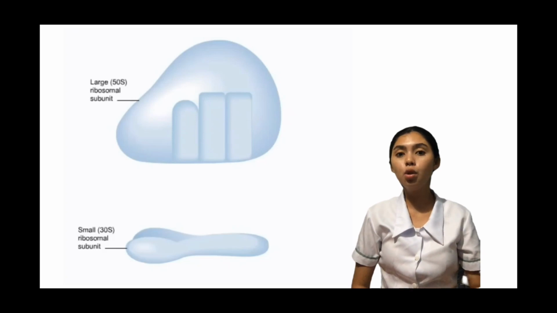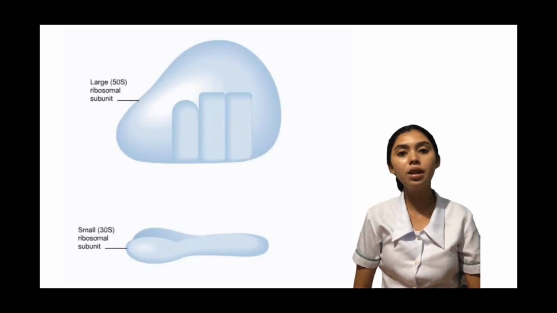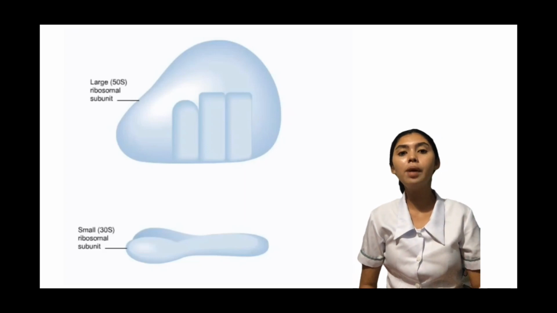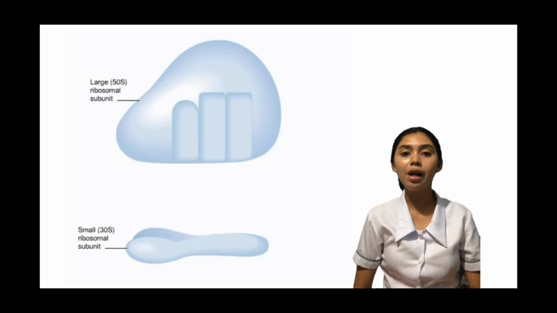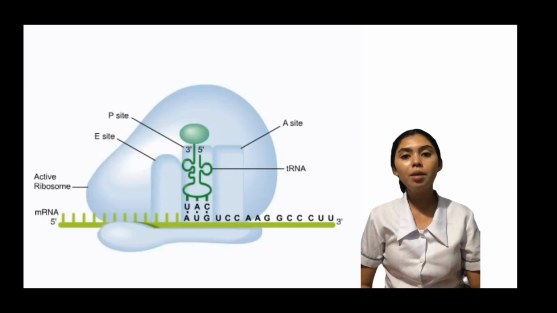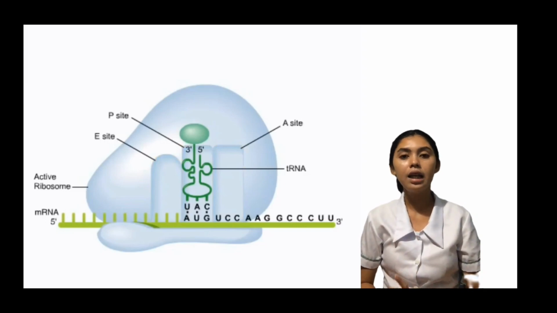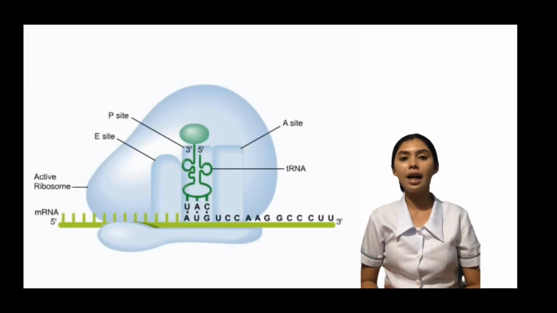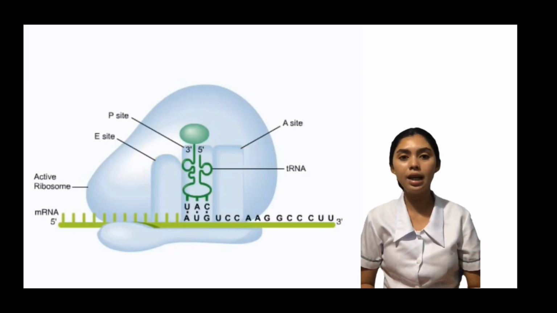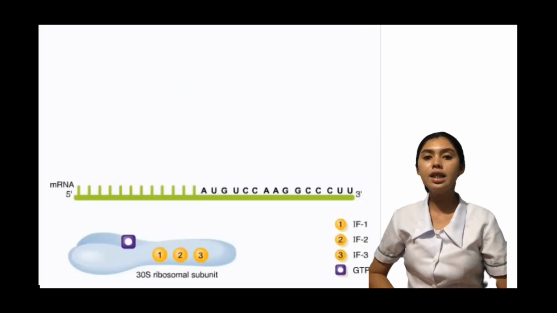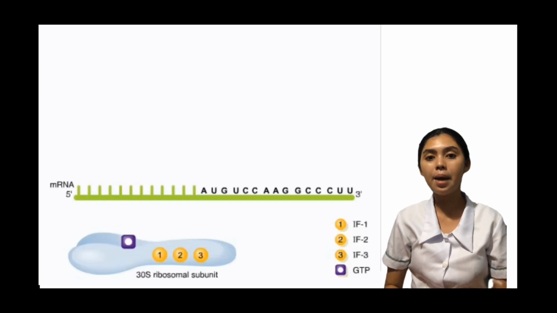Ribosome consists of two parts, the large subunit and a small subunit. Ribosomes are made of ribosomal RNA and various proteins. The active ribosome contains 3 tRNA binding sites: E for exit site, P for peptidyl site, and A for aminoacyl site. In prokaryotes, translation initiation occurs in 3 steps.